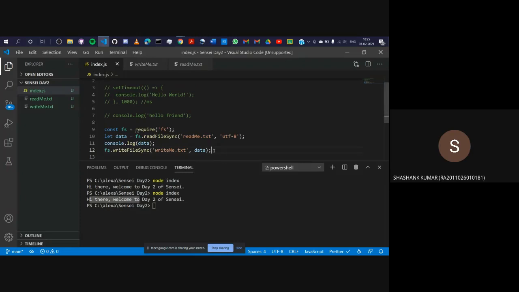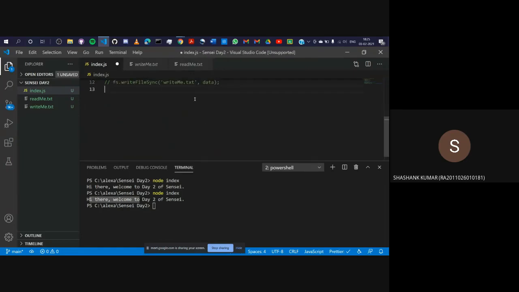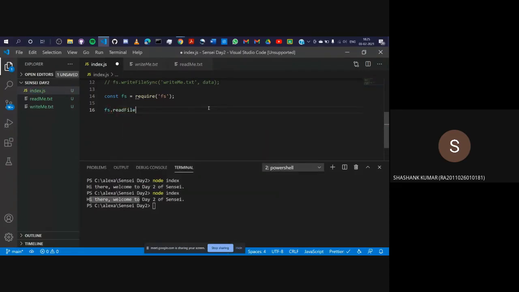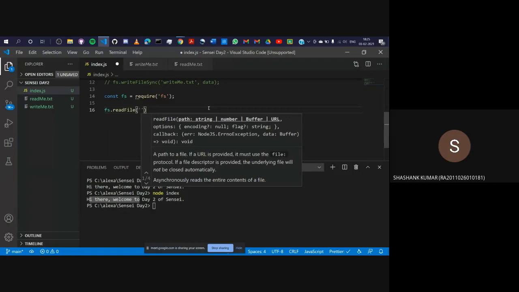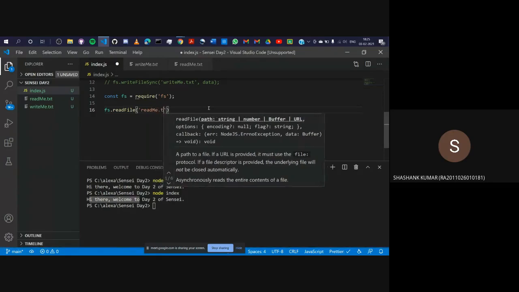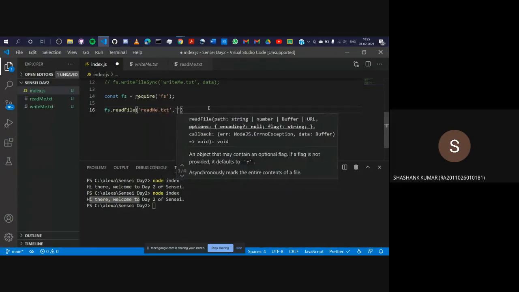Let's check how it works asynchronously. I'll comment this out again. I'll leave the fs module here. I'll just cut it and paste it over here. I'll do the same thing asynchronously now. For that, I do not need a variable. I just write fs.readFile. I'll give it a name so that it knows where to fetch data from: readme.txt.